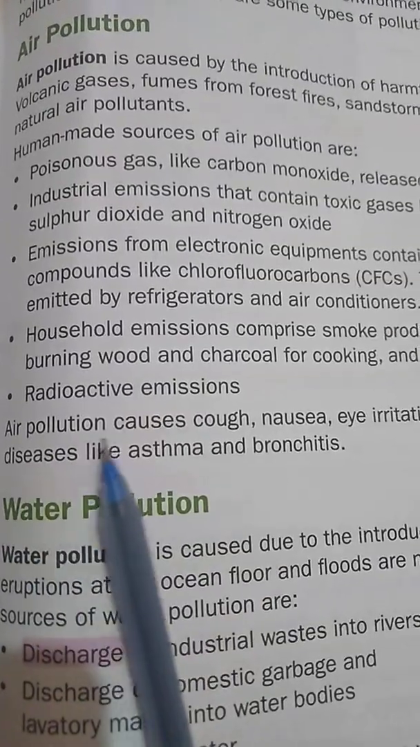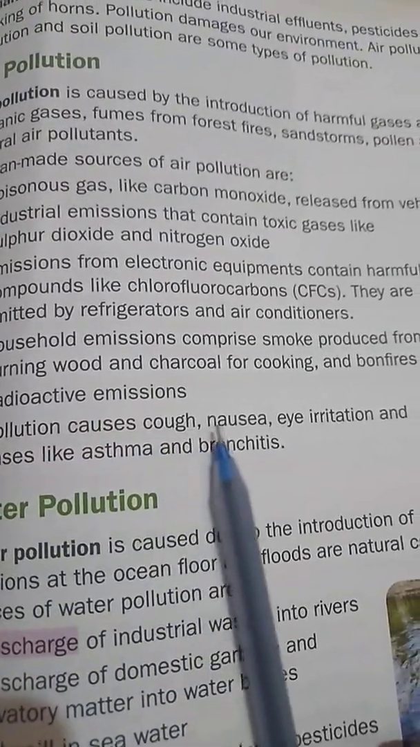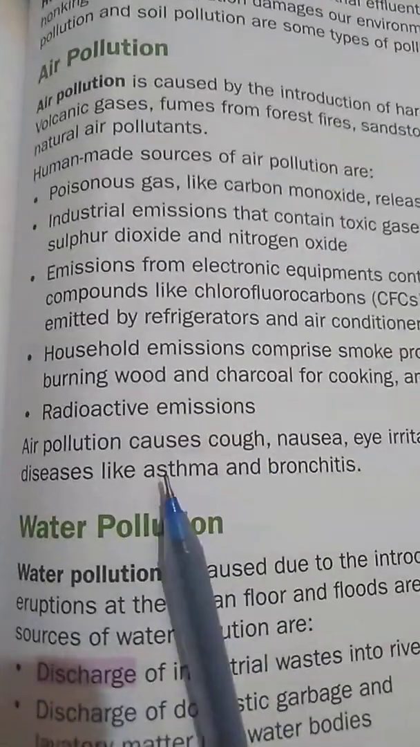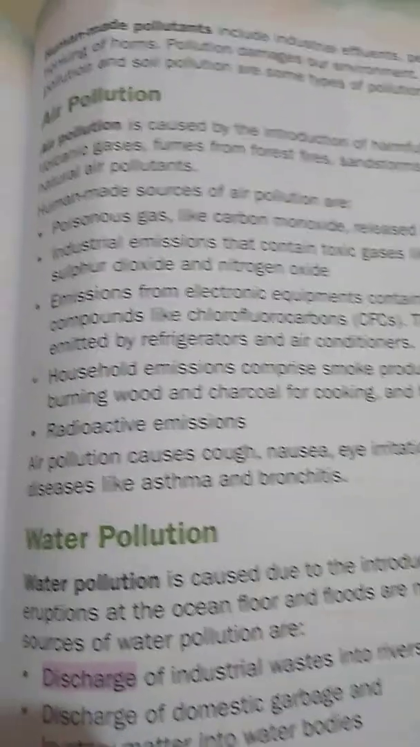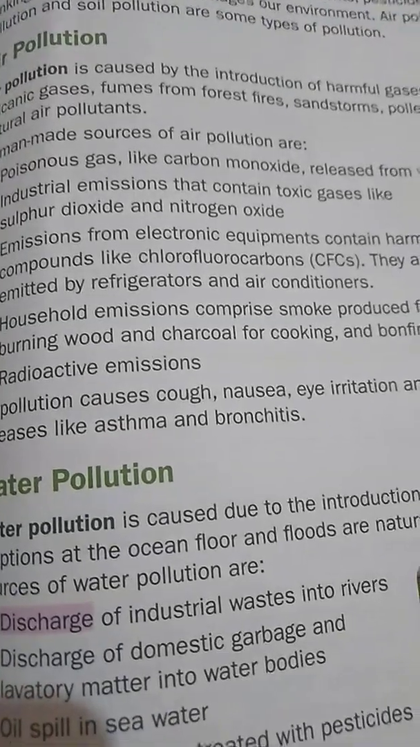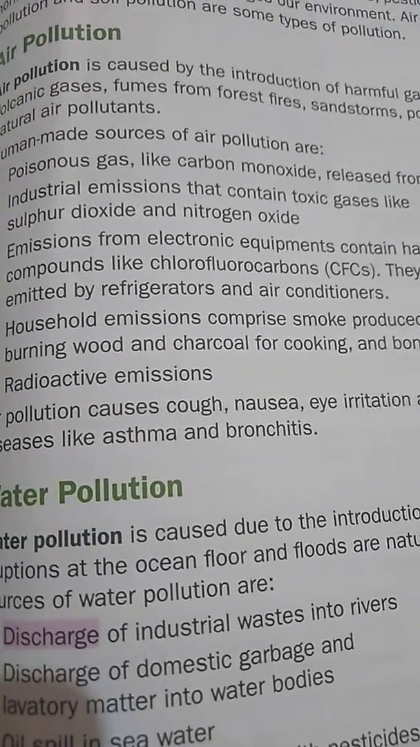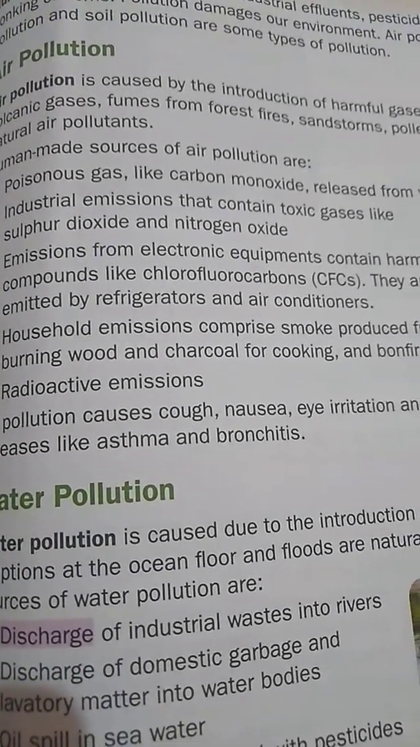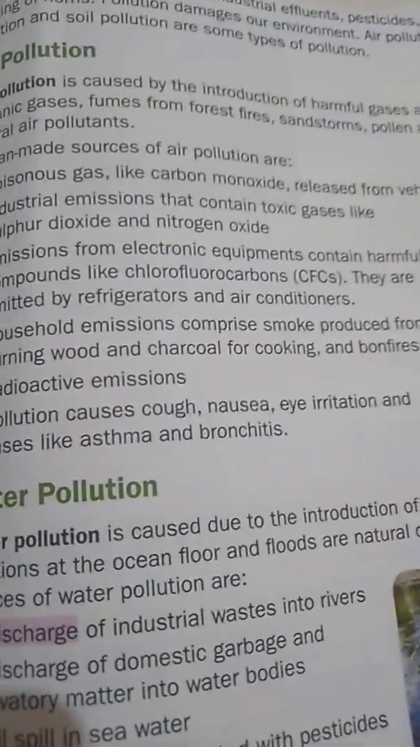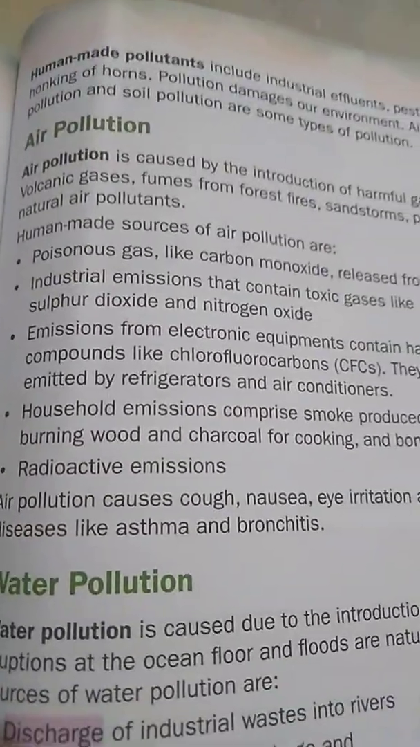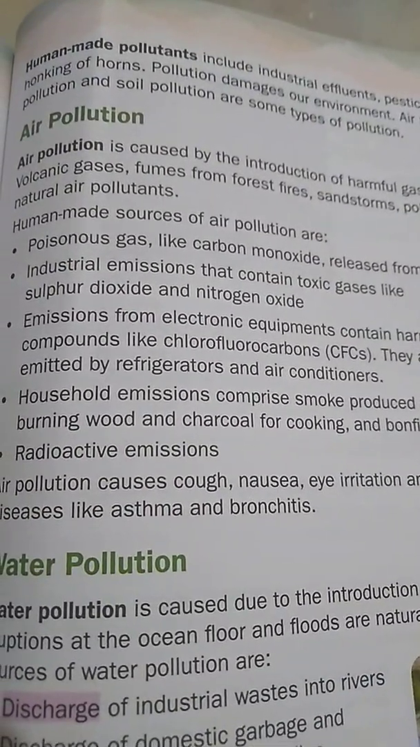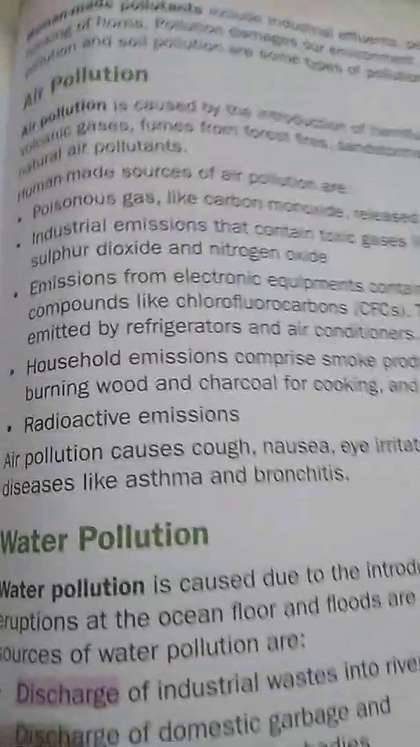So, air pollution causes cough, nausea, eye irritation and diseases like asthma and bronchitis. So, due to air pollution, we will get some health diseases like cough, nausea, eye irritation, and diseases like asthma and bronchitis. So, in this way, the natural and human-made sources of air pollution happen.